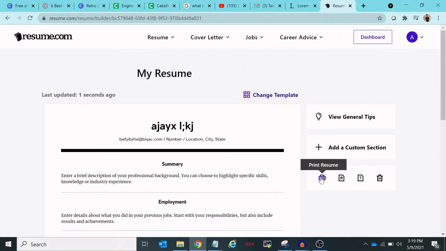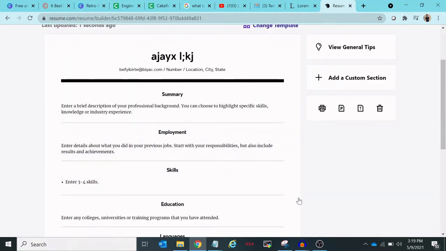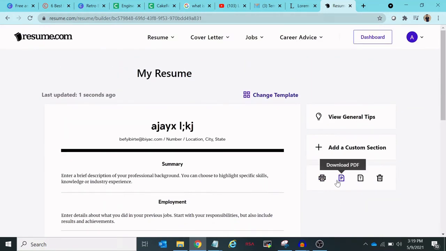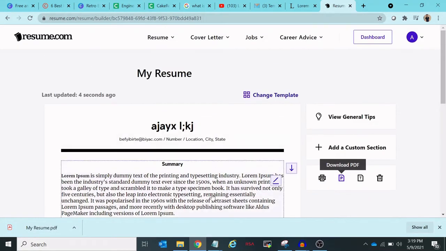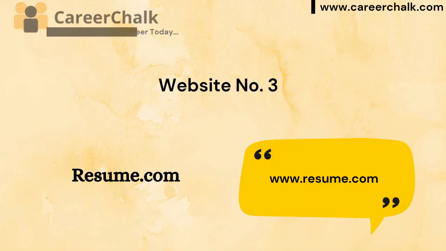Okay, so once you have filled these details, and in the right section you can find the option to download PDF. So once you click on it, you will be able to download the resume. So this was our website number 3.